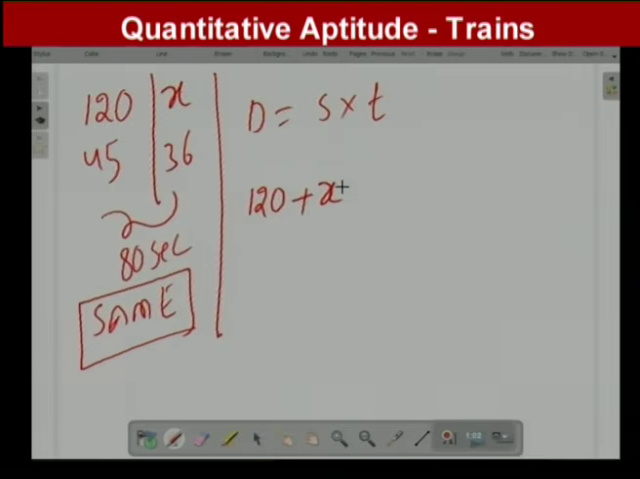Whether they are moving in the same direction or the opposite direction, if one train length is x and another train length is y, then the train has to cross x plus y meters. I repeat, whether they are moving in the same direction or the opposite direction, the train has to cover x plus y meters. And it is not about speed, it is about distance.